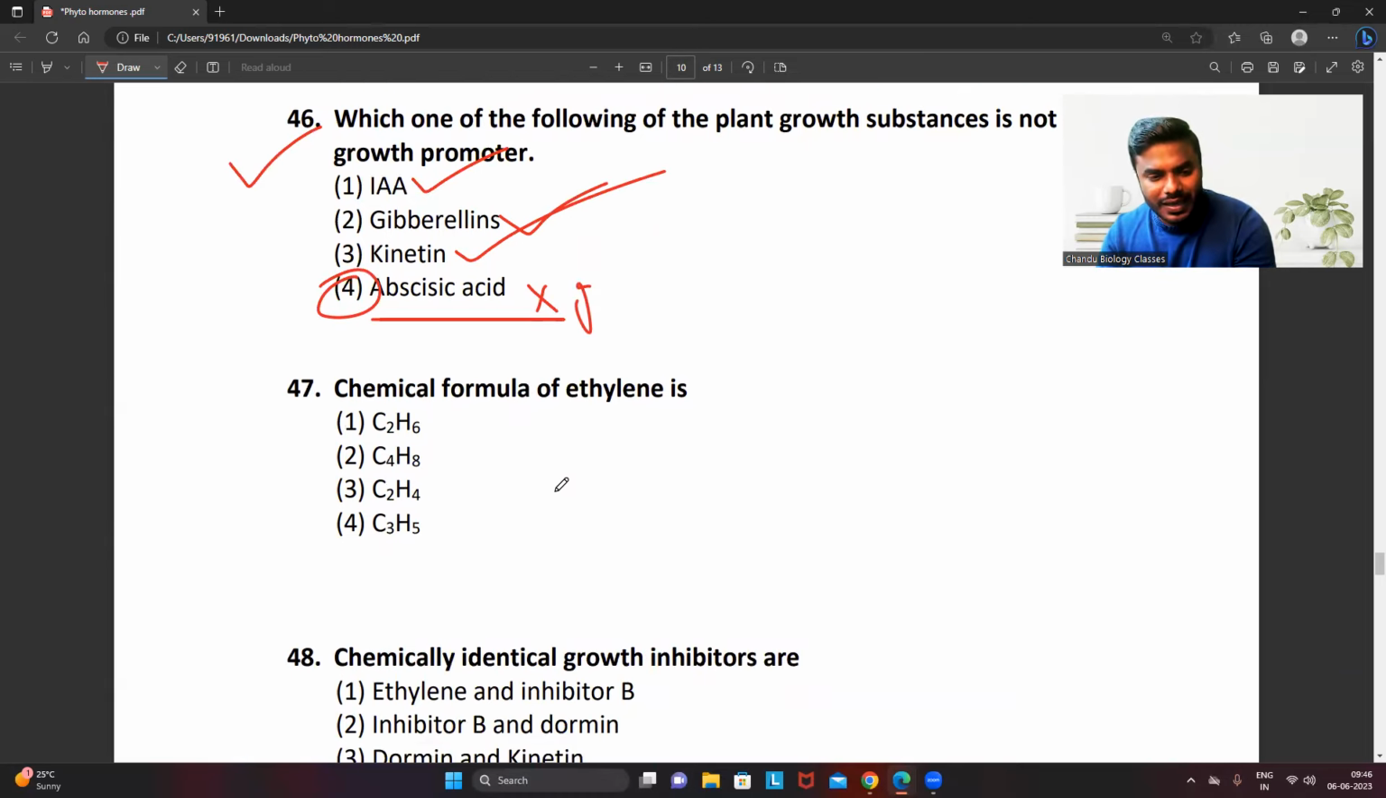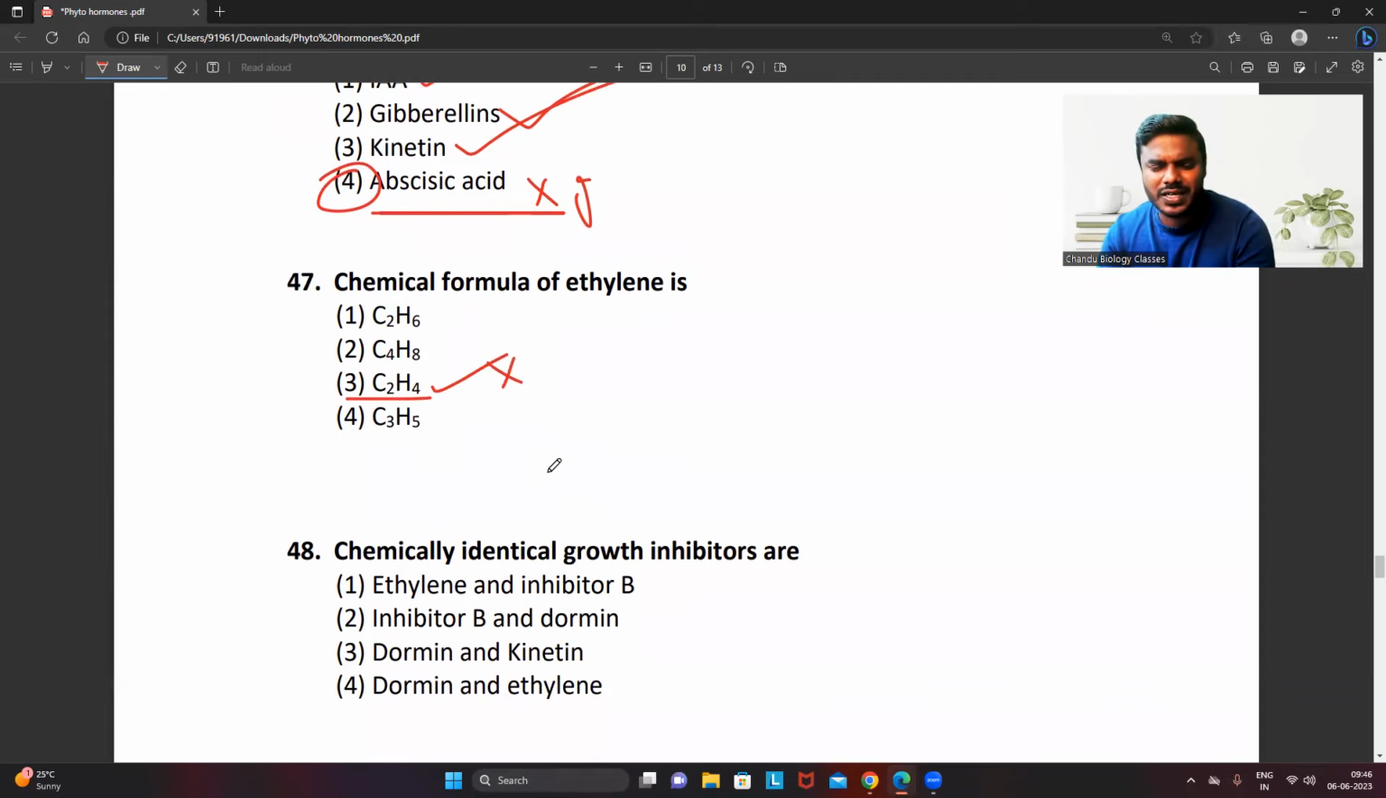Chemical formula of ethylene. Every student should read it more number of times. So what was that? C2H4 is the chemical formula of ethylene. Do not get confused. That they never ask.